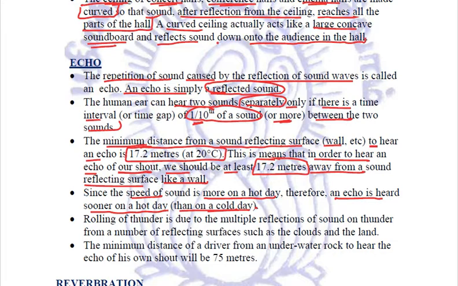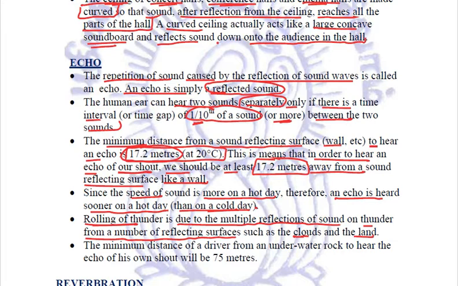When there is lightning in the sky, the rolling of thunder that we hear is due to multiple reflections of sound only, because of the thunder from a number of reflecting surfaces such as the clouds and the land. Clear? Now in air, for hearing echo, the distance must be 17.2 meters.